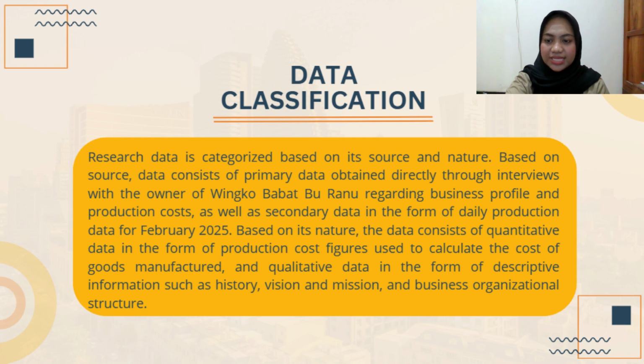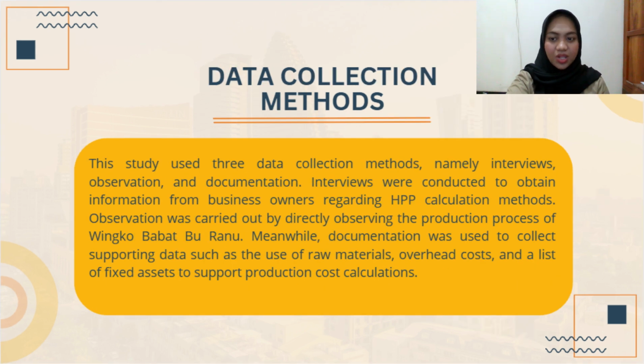Based on its nature, the data consists of quantitative data in the form of production cost figures used to calculate the cost of goods manufactured, and qualitative data in the form of descriptive information such as history, vision, and mission, and business organization structure.